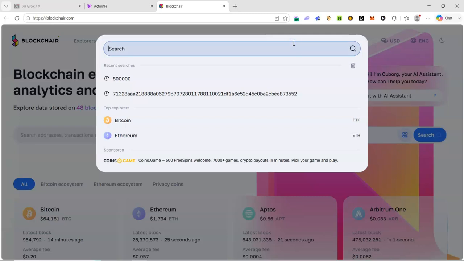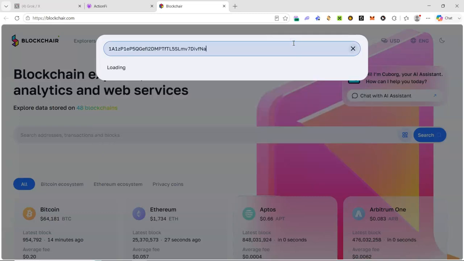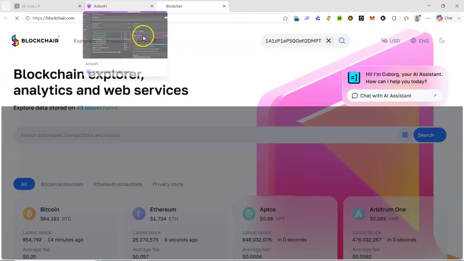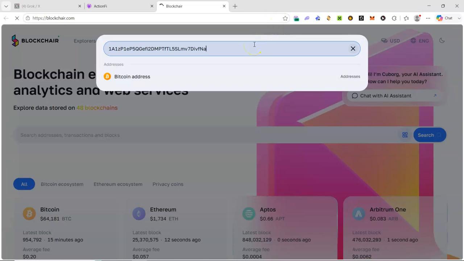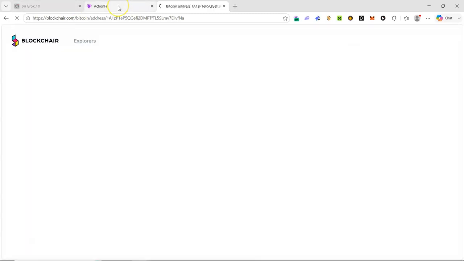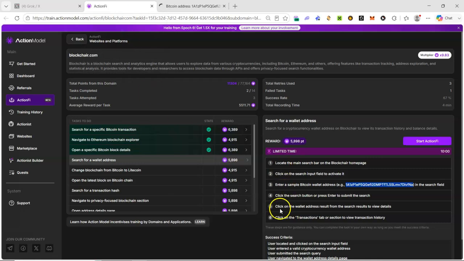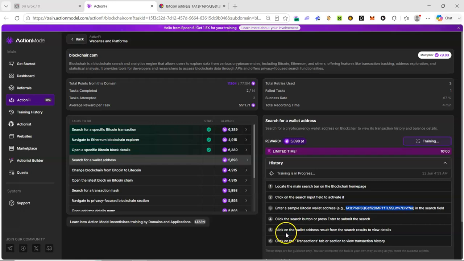Let's paste the Bitcoin address here, then you click on enter. Wait for it to load. It's a bit slow, but we'll get through it. So click on the OK to enter. Click the wallet address result from the search bar. Click on the transaction tab.